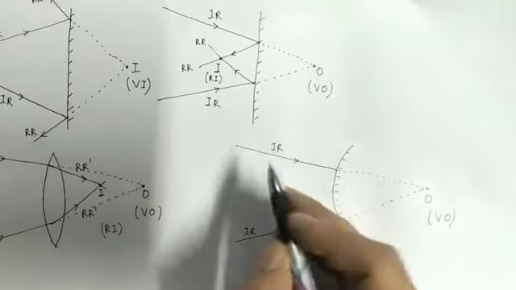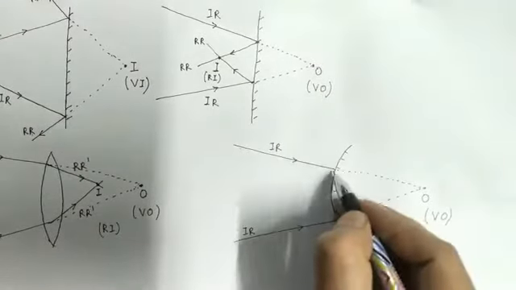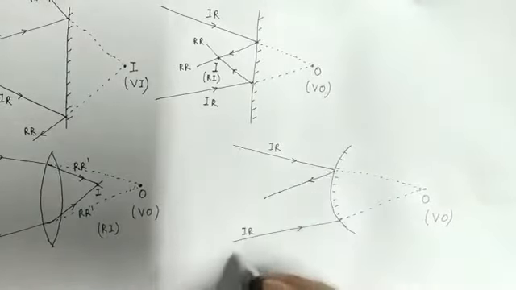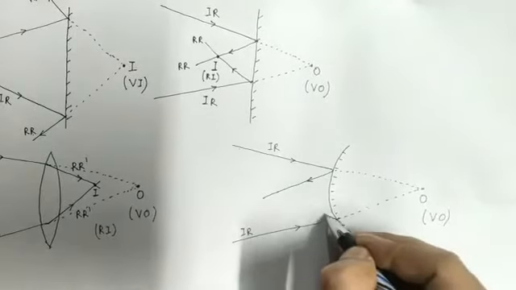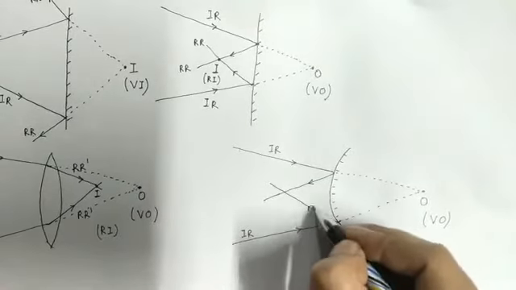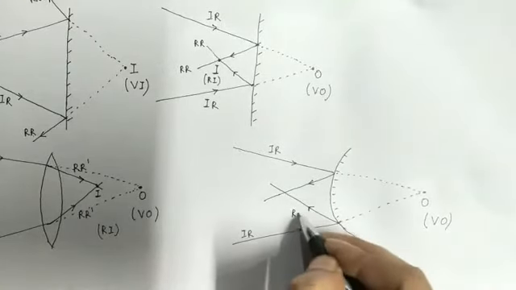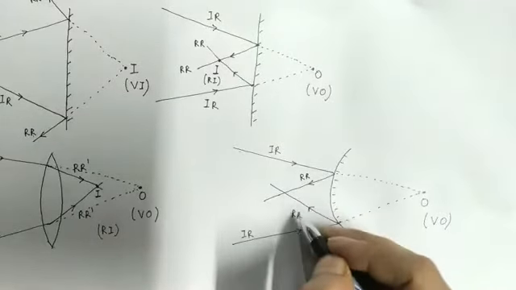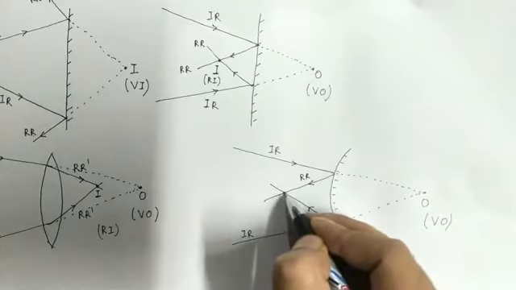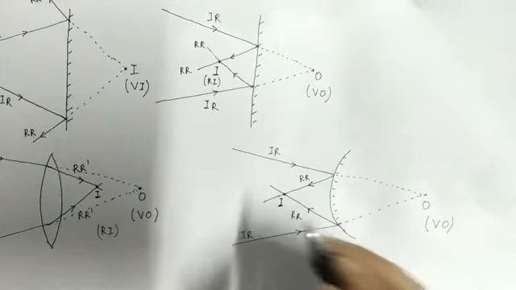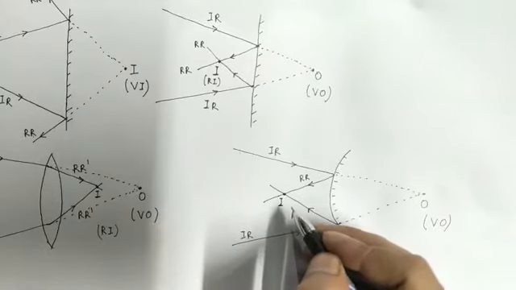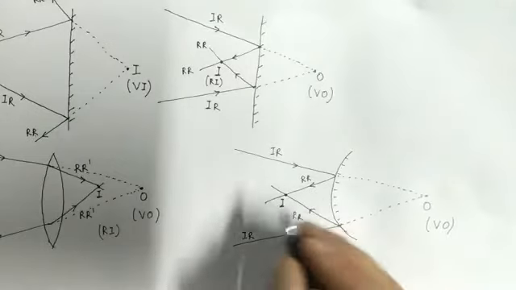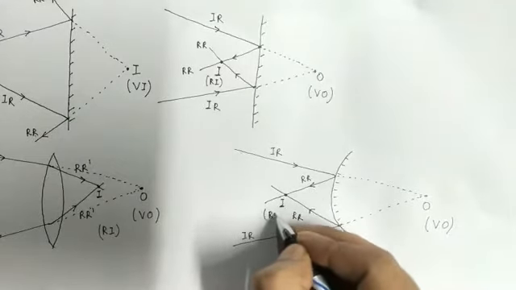Now let's see the fourth example. In this case, what will happen? This ray will reflect in this direction and this ray will reflect in this direction. So this is the reflected ray and this is the reflected ray. Are the two reflected rays meeting actually? Yes, they are meeting at this point. So at this point, an image will be formed. Will this image be real or virtual? Since the two reflected rays are meeting actually, this image will be a real image.